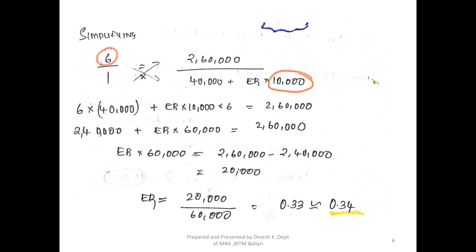So this should be the exchange ratio. 0.34 should be the exchange ratio, where the earning per share of the target company remains the same.